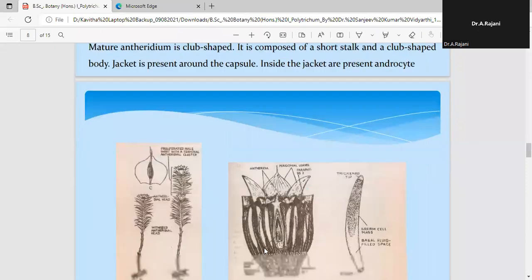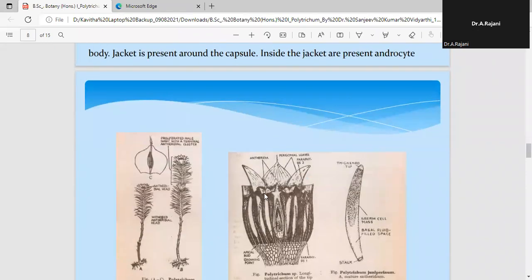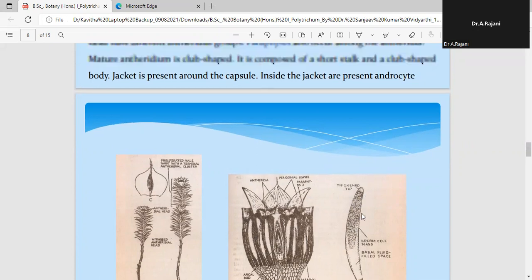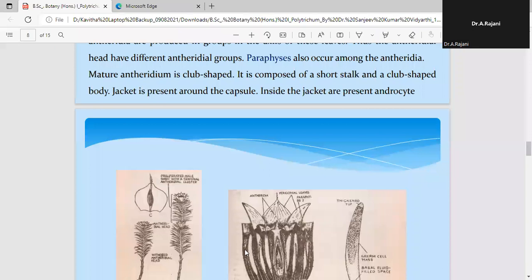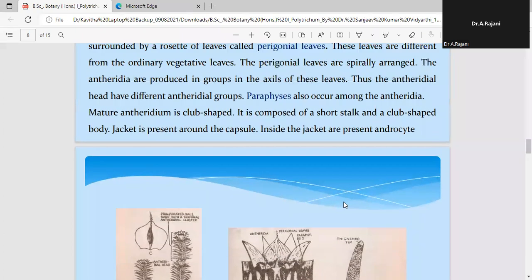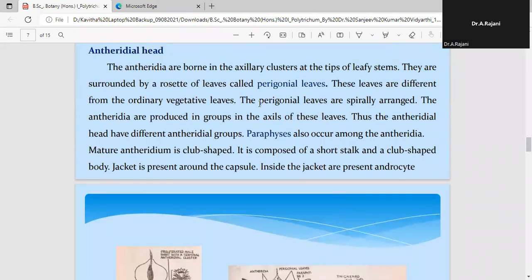So here you can see, these are the antheridia, the long elongated structures. These antheridia are enclosed or surrounded by a cluster of leaves called perigonial leaves.